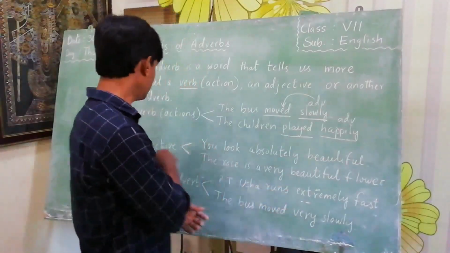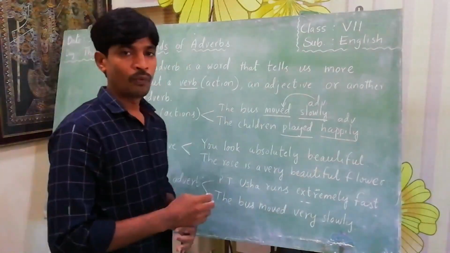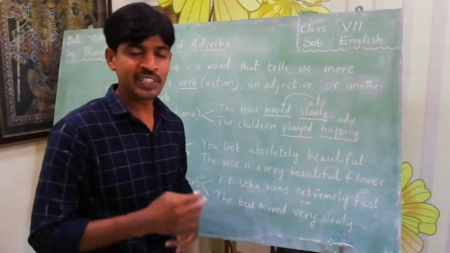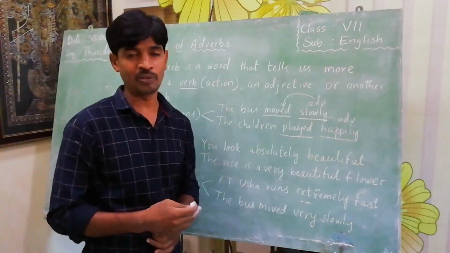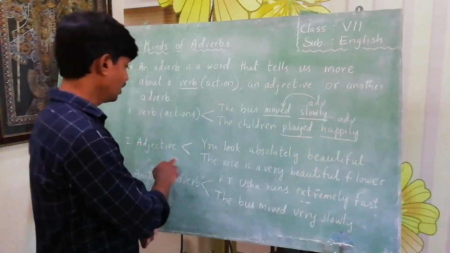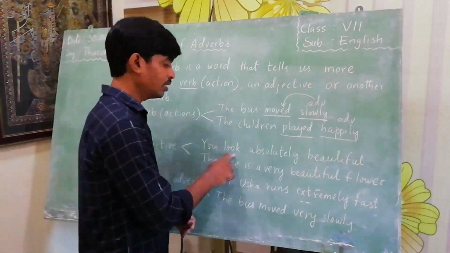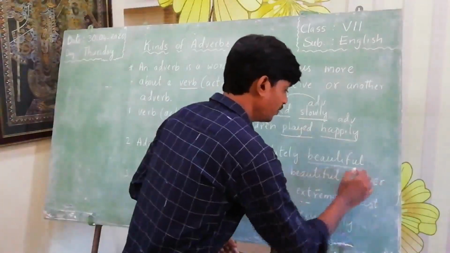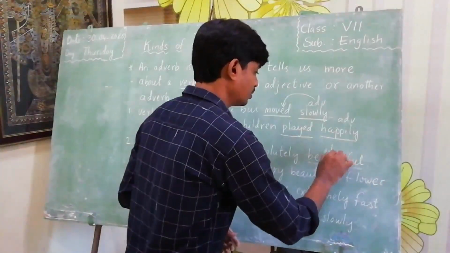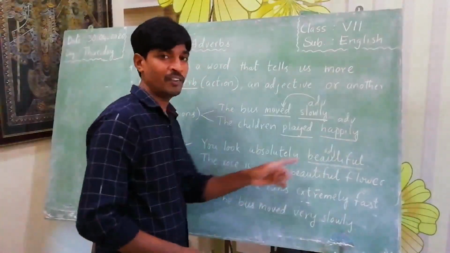Next one, adjective. What is an adjective? An adjective is a describing word. It describes nouns and pronouns. See the example: you look absolutely beautiful. Here the word beautiful is an adjective. ADJ is the short form of adjective.